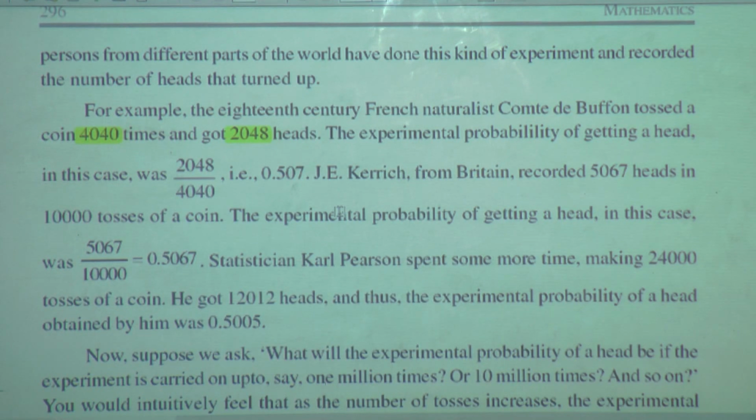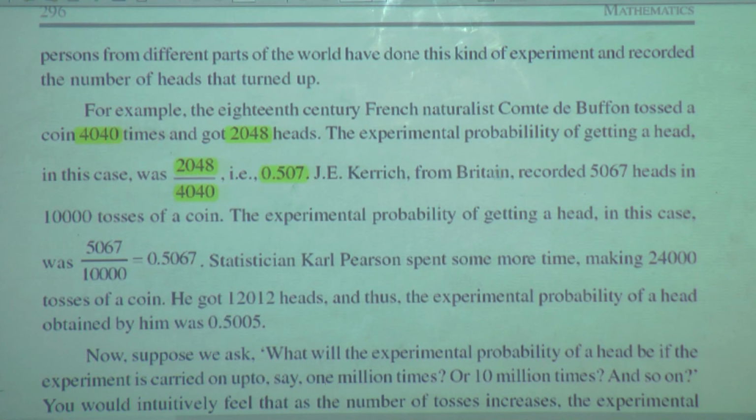The experimental probability of getting a head in this case was 2048 upon 4040, that is 0.507.